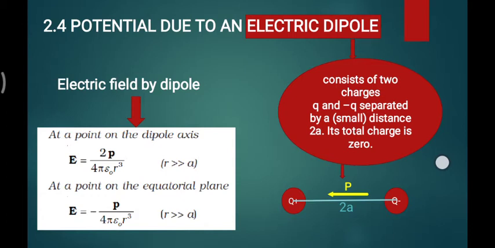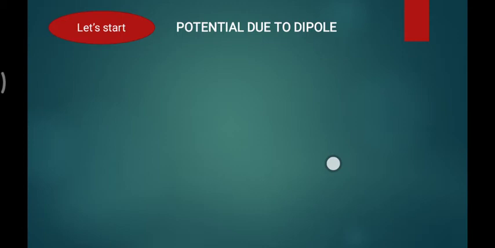The electric field on the axis, at any point, is 2p upon 4 pi epsilon 0 r cube, where p is your dipole moment, 2qa, so it reduces by r cube. On the equatorial plane, it is minus p upon 4 pi epsilon 0 r cube. Why am I taking this here? Because we want to find the potential of an electric dipole, and we already know the electric field of dipoles. So let's start our main discussion, which is potential due to a dipole.